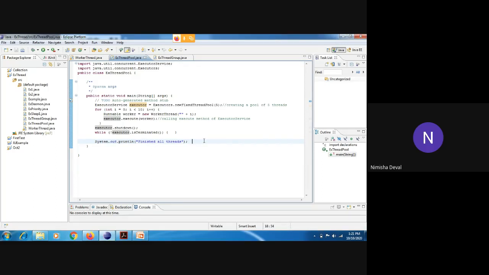Any queries in it? If you are having any queries, you can ask me, so I can move further. Okay. So I will run this program. If you want to take a screenshot, you can take it. So after execution, you can take its output.